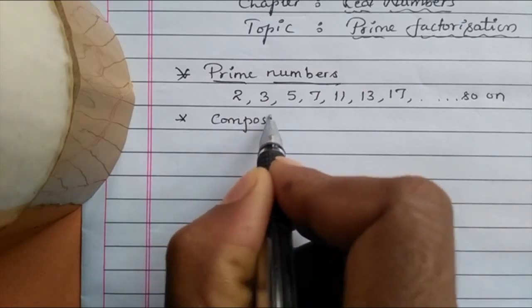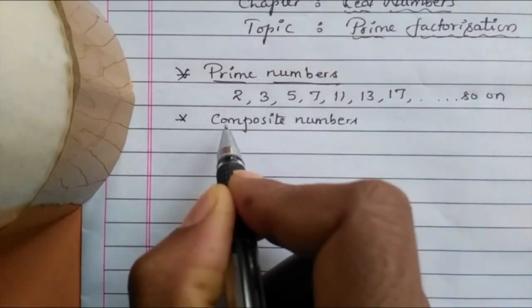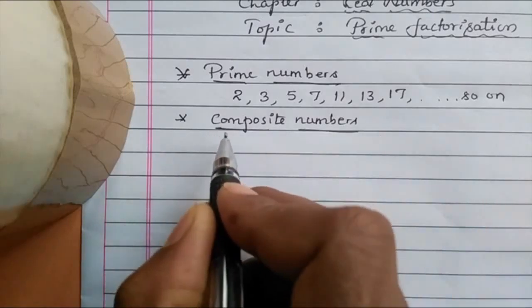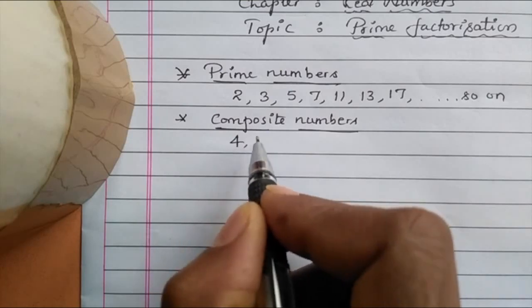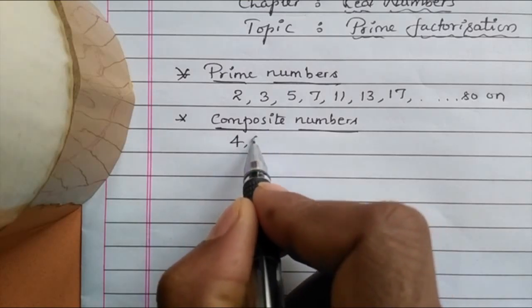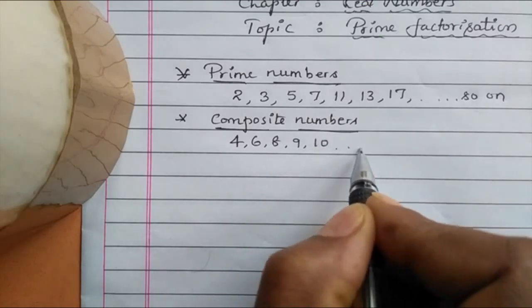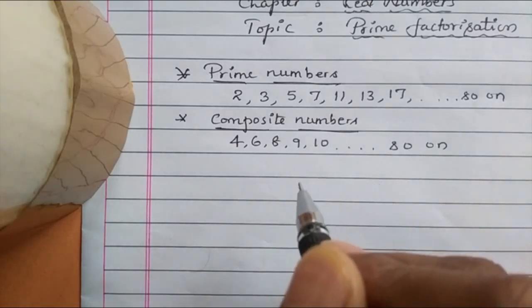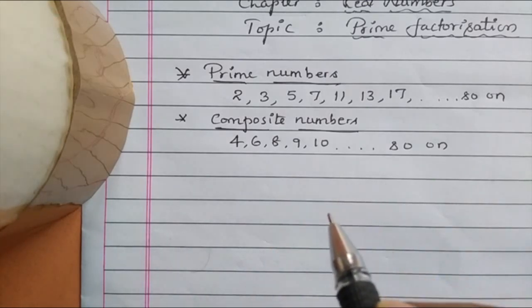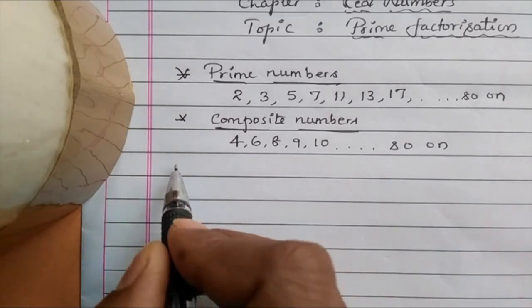Composite numbers start from 4, 6, 8, 9, 10, and so on. That means the numbers which are not prime are considered as composite numbers.